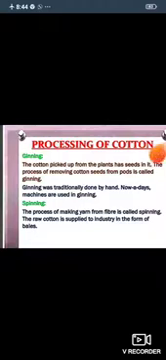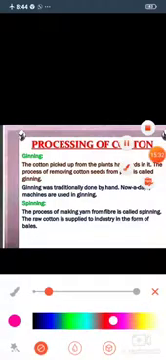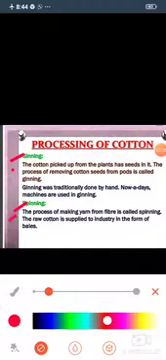Please learn this term. It is very important. Ginning, spinning. Okay, the process of making yarn from fiber is called spinning. The raw cotton is supplied to industry in the form of bales. Okay.